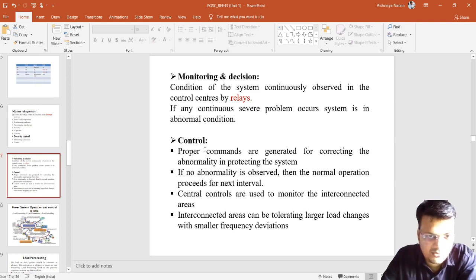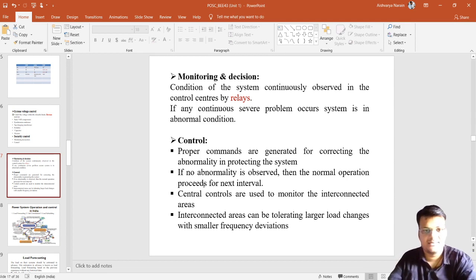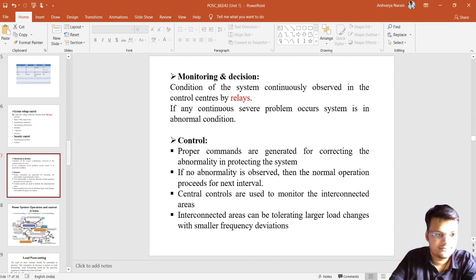That is why control is required. The proper commands are generated for correcting the abnormality to normality to protect the system. If there is no abnormality, then normal operation is running throughout the day. No worry about that. Like that, we have to monitor and we have to control.